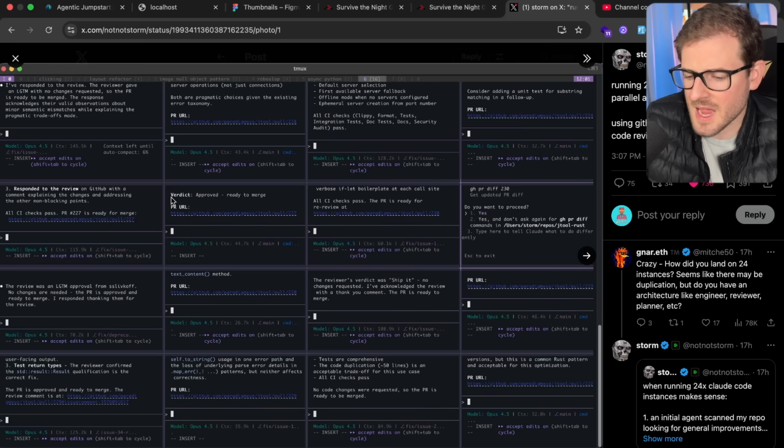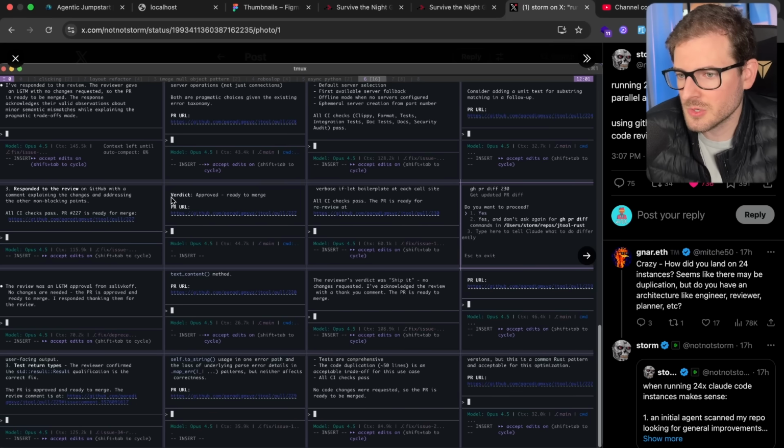And he actually has each one working on different GitHub issues at the same time, concurrently, making pull requests. And then he goes through and reviews the pull requests to figure out which ones he should actually merge in. Then he also has an agent that reviews and figures out which pull requests he should merge in first to help prevent as many merge conflicts as possible.